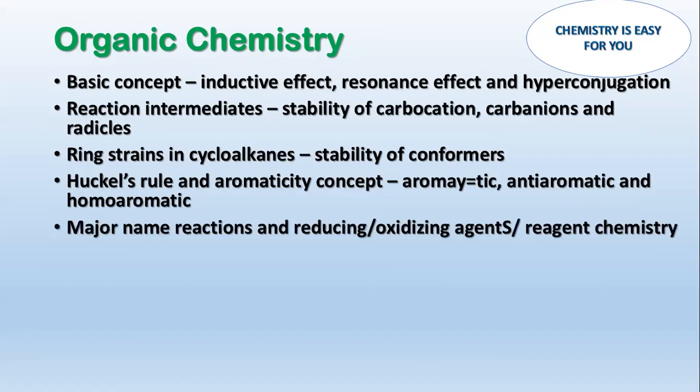Then next are the major name reactions, including oxidizing agents, reducing agents, and other reagent chemistry. I cannot give you examples from this part, like you have to study only this and this name reaction. But what I have already done is made videos on most of the name reactions which are asked in the MSc and BSc entrances. For CSIR NET, you need to study a lot more name reactions, but the major name reactions asked in MSc, BSc and 12th standard level examinations, I have covered all of them. I have covered more than 40 name reactions, including reducing agents, oxidizing agents and other reagent chemistry.